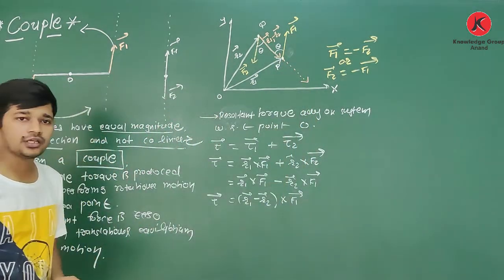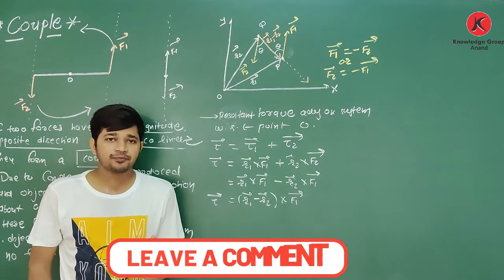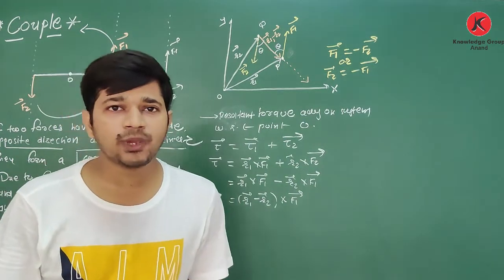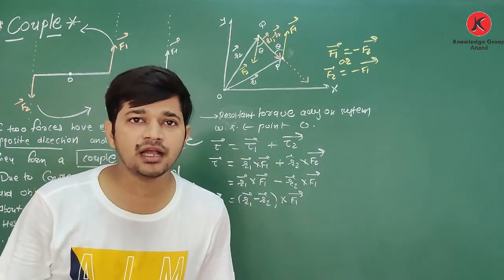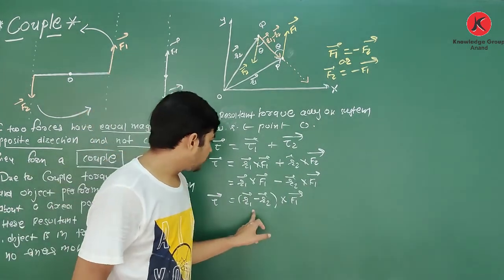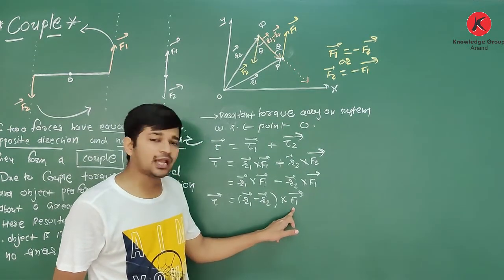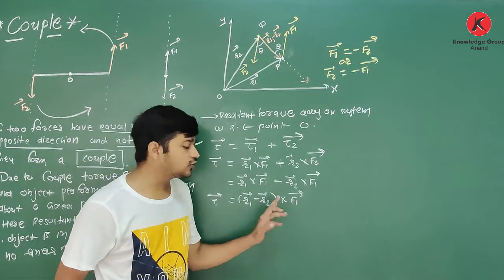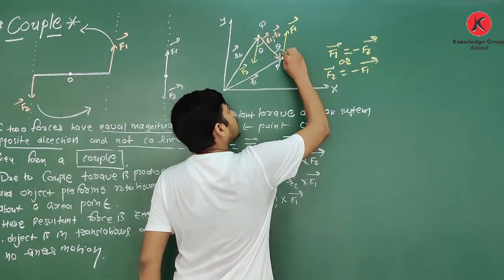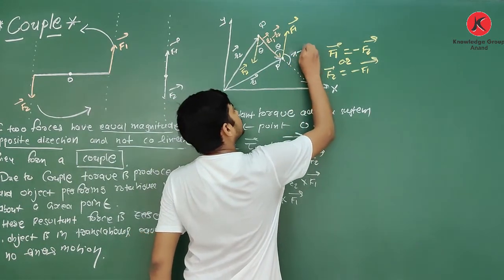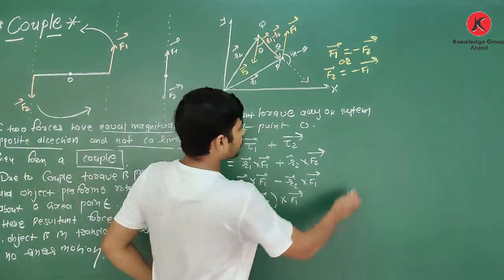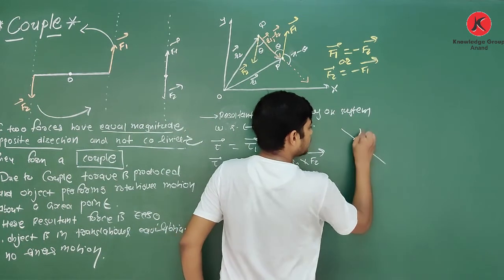So see, whenever you are given a cross product A cross B, how to find its magnitude? Its magnitude is AB sin theta, where theta is the angle between the two vectors, that is A and B. Here we have two vectors. First is R1 minus R2 and second is F1. So what is the angle between R1 minus R2 and F1? Here it is R1 minus R2 and here it is F1. So the angle between them is pi minus theta, 180 minus theta, because if you are given one line like this, the whole angle is pi.